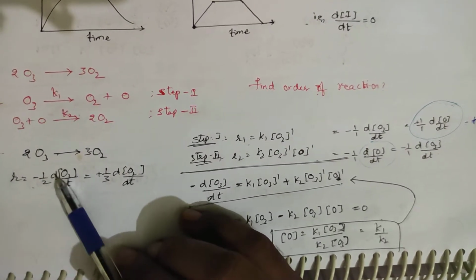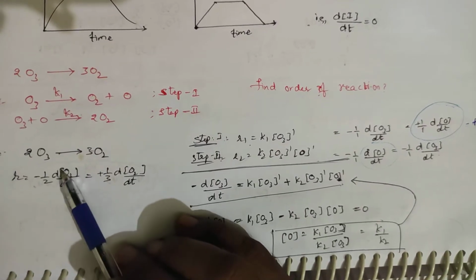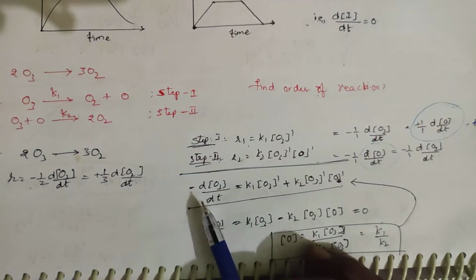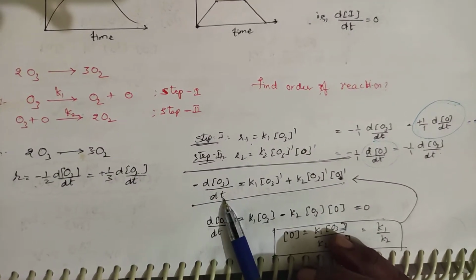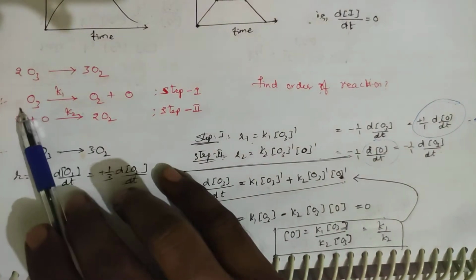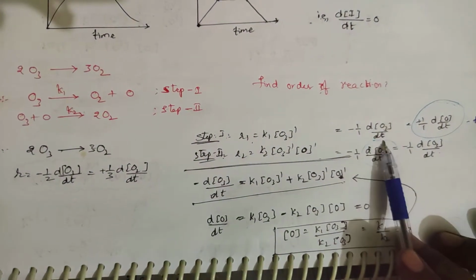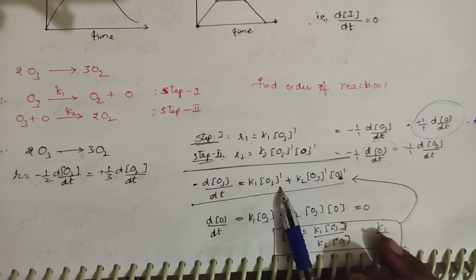To find d[O3]/dt, I will get the rate of the reaction. So half is common. I want d[O3]/dt, but it is present on the reactant side, so I am taking this minus. I am calculating minus d[O3]/dt. You check in both the equations: minus d[O3]/dt is equal to K1 [O3] to the power 1.